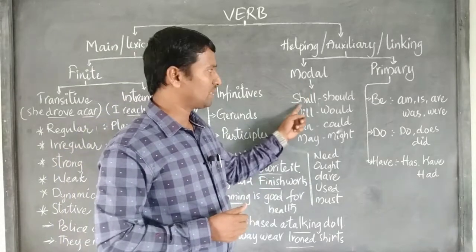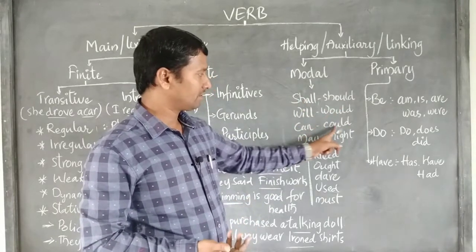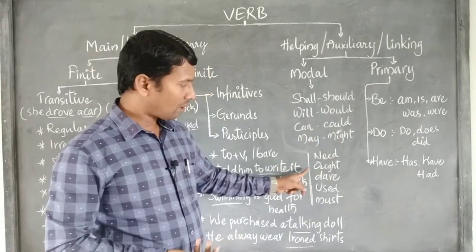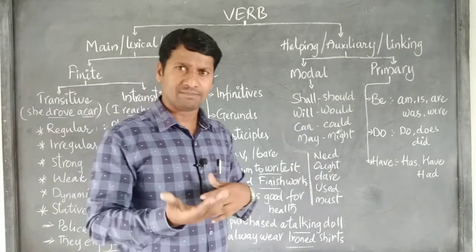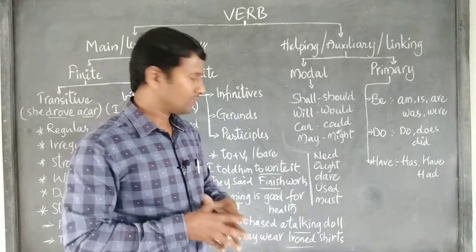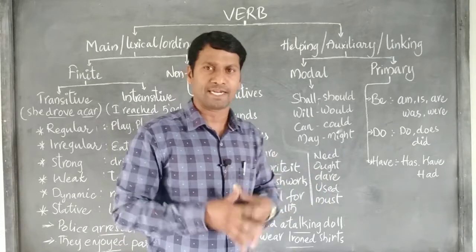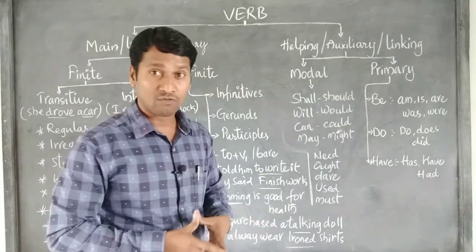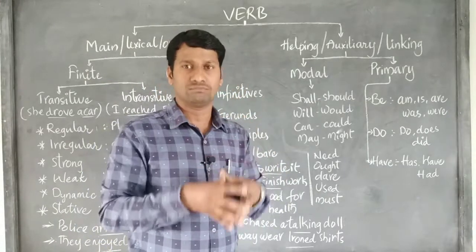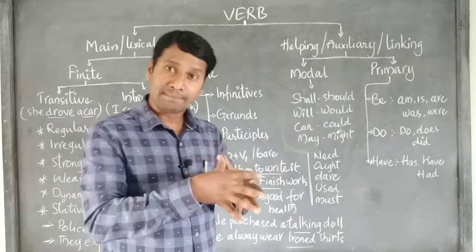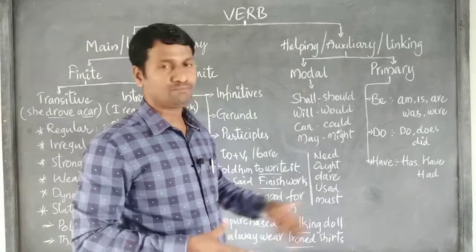Modal auxiliaries: shall, should, shall being the present form and should the past form, like will, would, can, could, may, might, need, ought, dare, used, must. Some of them are semi-modals, meaning sometimes they also act as main verbs. These words do not have a second form of the verb. Even in the past tense, we use the same verb forms. These are called modal verbs. Modal auxiliaries just support the main verb. They express mood, that's it. They don't have any special meaning. In some cases, they express ability and permission.